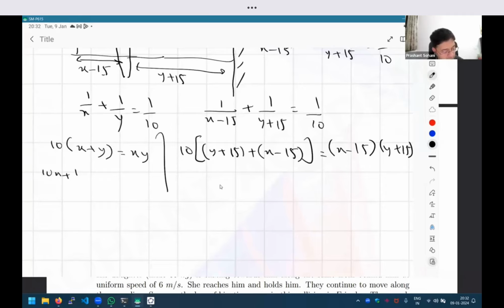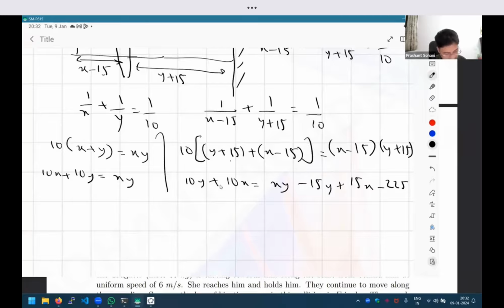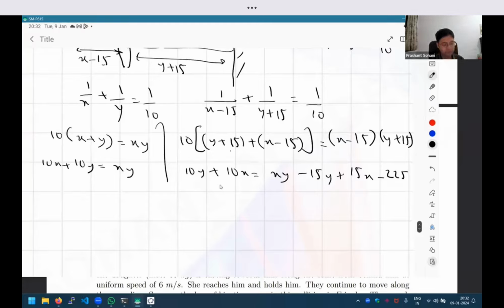So 10x plus 10y is equal to xy, and here now this plus 15 minus will be cancelled, so I'll get 10y plus 10x is equal to xy minus 15y plus 15x minus 225, right? And I'm writing the equation side by side because the left hand side is saying 10x plus 10y is equal to xy, and here also I have 10x plus 10y equal to xy.